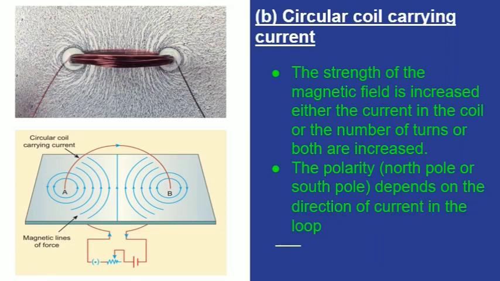That polarity will be determined by the direction of the flow of the current. Now see in the circuit, the current is flowing in the clockwise direction. That's why it will have the south polarity. If the current is flowing in the anti-clockwise direction, if you see from one face of the coil, it is going to have the north polarity. The current flowing in the clockwise direction is going to have the south pole, and if the current is moving in the anti-clockwise direction, it is going to have the north pole.